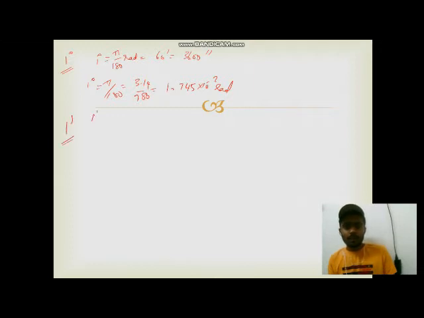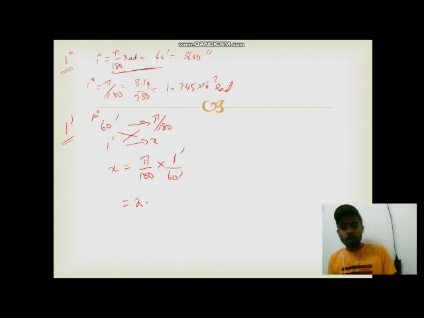We know that 60 minutes is pi by 180 radian. So the value of 1 minute is how much? x is equal to, by the crisscross method, pi by 180 into 1 minute by 60 minutes. The value comes out to be 2.91 into 10 power minus 4 radian.